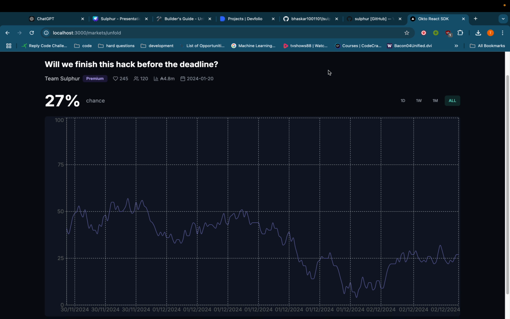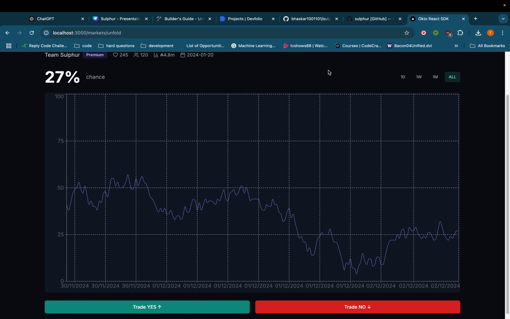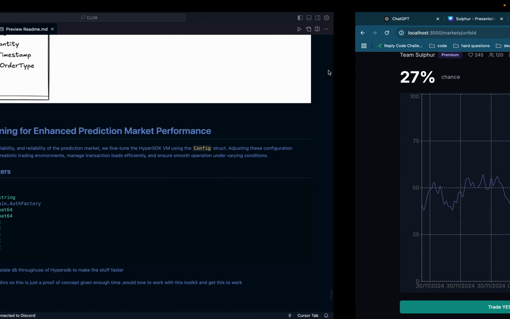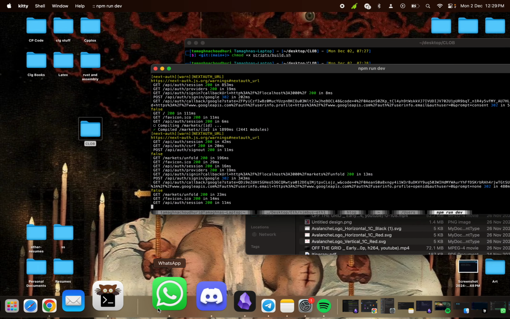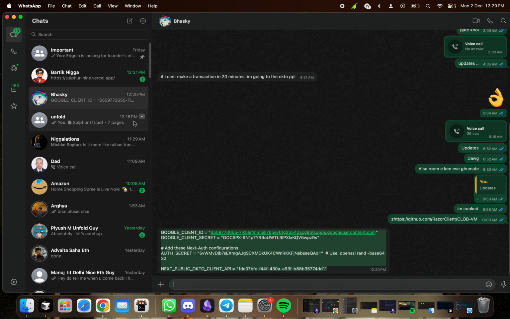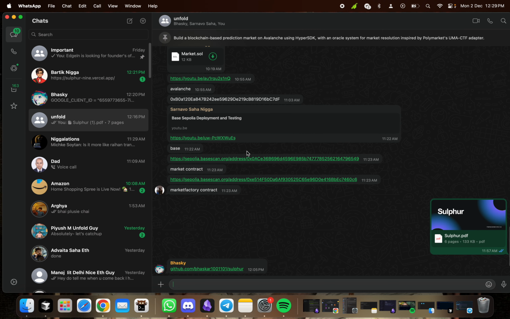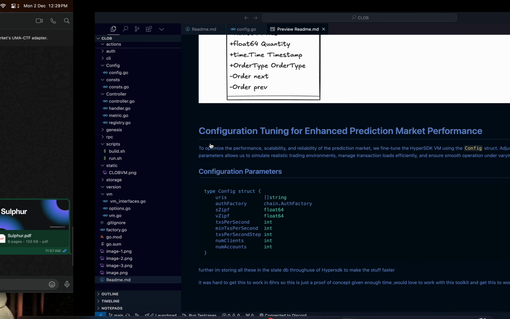Sure. Okay. So now we'll be moving on to the next part, which is actually going over the contracts. This is the Base contract that I have deployed.